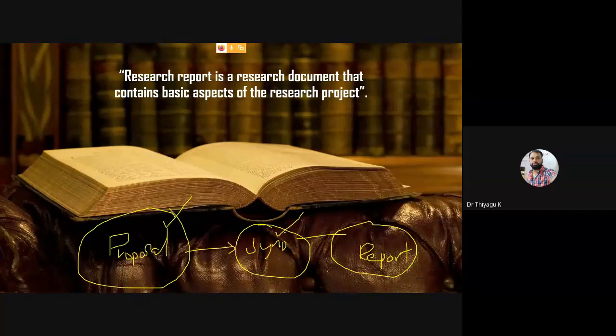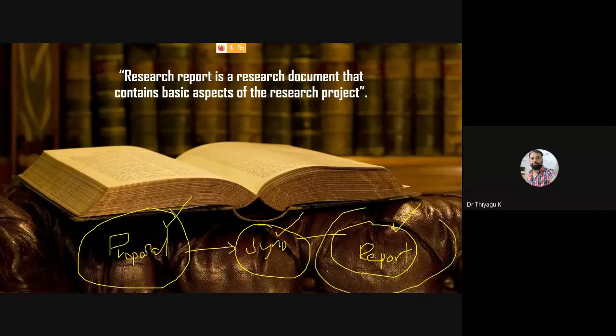At that time the faculty member may give a lot of input. Even the other scholars may also give some kind of input. They may criticize, they may give some positive things. Then based on the critiques and the positive aspects, they may change the research work a little bit. Then finally they may submit it as a research report. This is the final output.